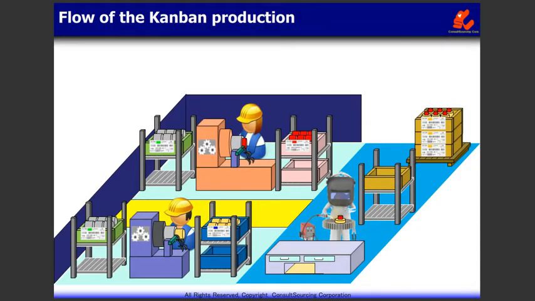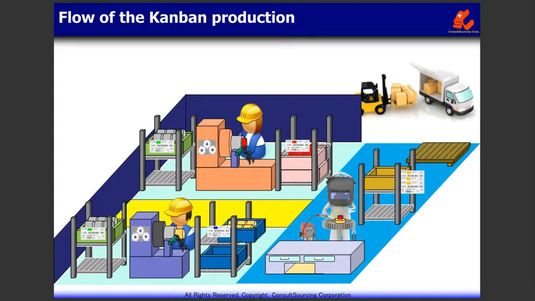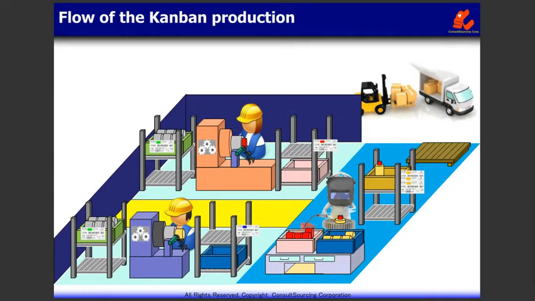Now, let's find out the flow of the Kanban production. Products are shipped based on the orders that have been received. The Kanban of products that have been shipped are handed down to the previous process in the welding assembly line. Based on the information on the Kanban, parts required for assembly are picked up from the previous process and assembly is carried out. In the previous processing line, the Kanban of the parts which have just been picked up now becomes an instruction order for processing.